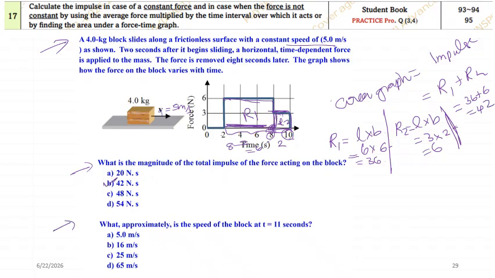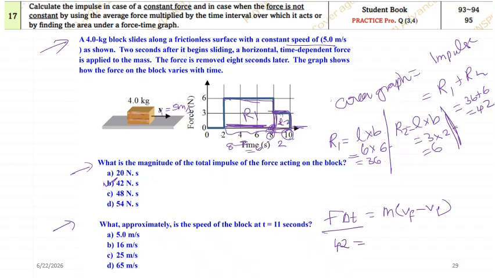Now, what approximately is the speed of the block after 10 seconds? See, after 10 seconds, what will be the speed? So how do you calculate? The same, impulse F into delta t will be equal to m into Vf minus Vi. Okay, this we calculated, where it is 42.